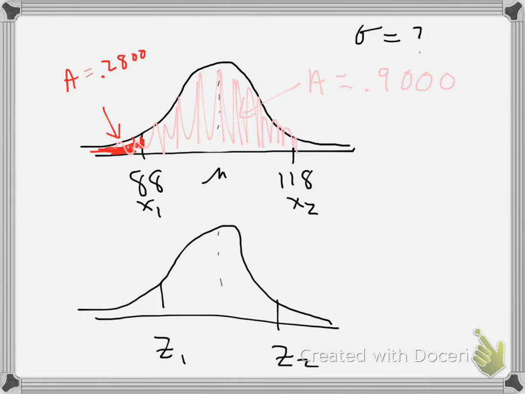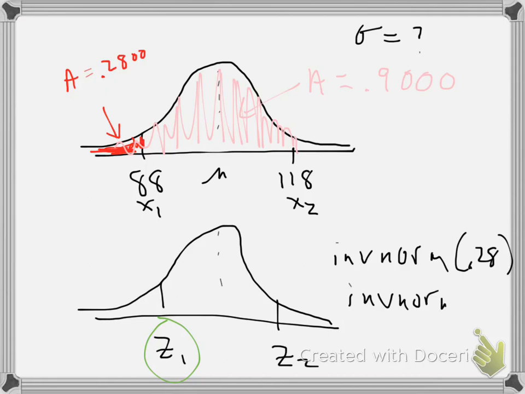You can use your table or you could use your calculator. I actually don't have my calculator with me, so I'm going to go for the table, but if you wanted to, you can inverse norm 0.28, and that's all you have to do. Then you're going to get this z-score, and you can also inverse norm 0.9 on your calculator. You can just leave it like that. Don't need all the zeros, and you can find z2, the other z-score. I, however, am going to pause the video myself and look on the table.